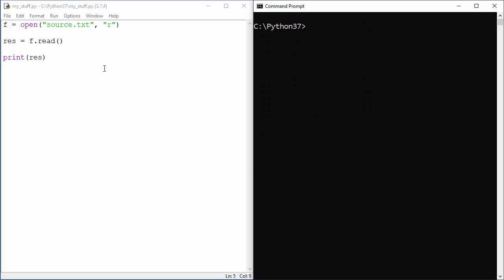So what if you want to read only a specific number of characters? Well, you will just use the same thing down there, but as an argument you will pass the number of characters you want to grab. So check this out.